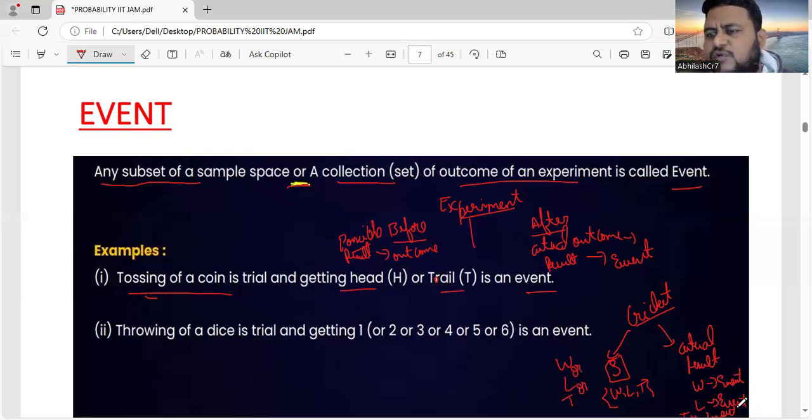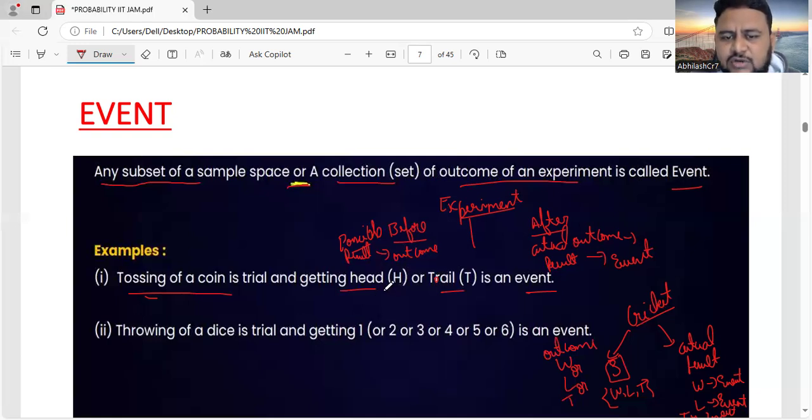You won the game, that is an event. You lost the game, that is an event. You tied the game, that is an event. All the three put together is the sample space. Is it clear, friends? So I hope you understood what is a sample space, what is an outcome, what is an event. So this is outcome. Don't worry about this definition. You have to understand what you mean by an event. Event means what we actually got.